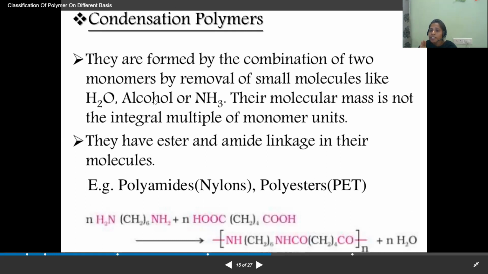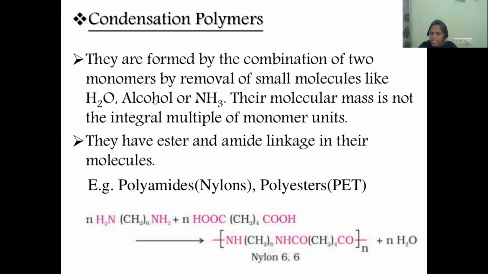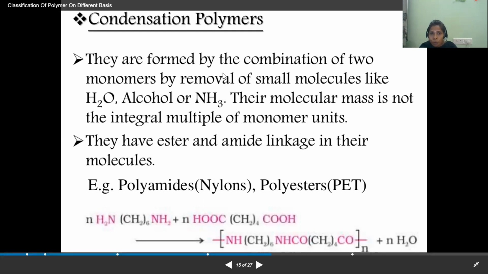Condensation means there is a loss of water molecule. That is what is meant by condensation. So here in condensation polymerization, the polymer is synthesized due to the loss of a molecule. They are formed by the combination of two monomers by removal of small molecules like water, alcohol, or ammonia. So a small molecule is lost during this polymerization process. So that is called condensation polymerization.